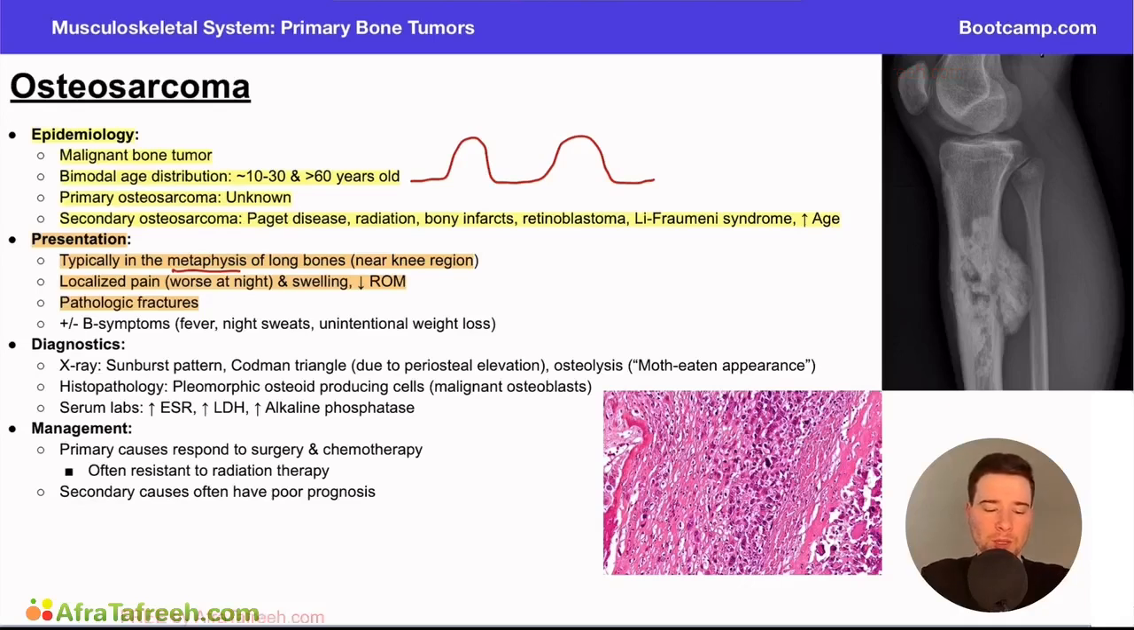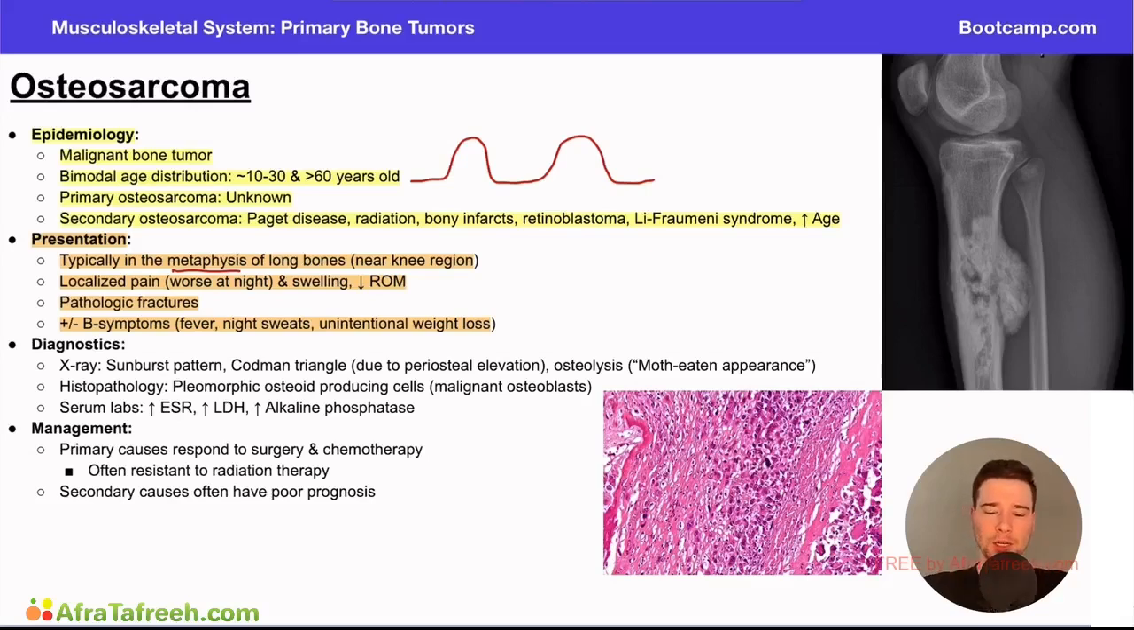Now, it's also important to know these patients could have potential B symptoms, right? And recall our B symptoms are fevers, night sweats, and unintentional weight loss. At the end of the day, this is a cancer, right? It's a bone cancer. It's different than our blood cancers. It's different than a brain cancer, but it's still a type of cancer. And so B symptoms are definitely things that patients can present with, and they would require further workup from the clinician.